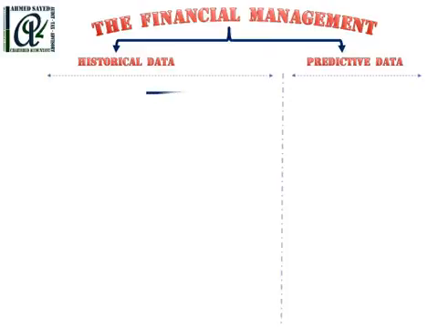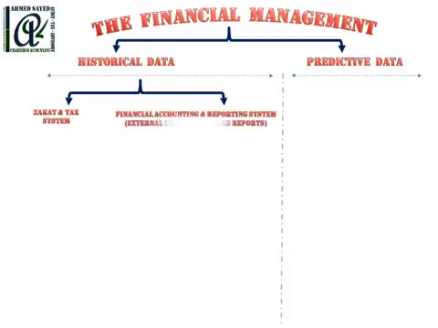The historical data deals with the zakat and tax system, and the financial accounting and reporting system. Mainly, these two parties deal with the historical data.